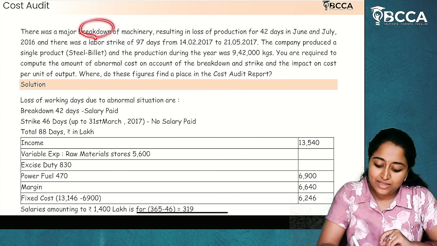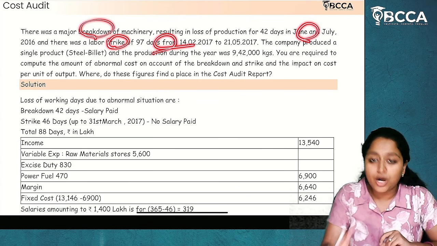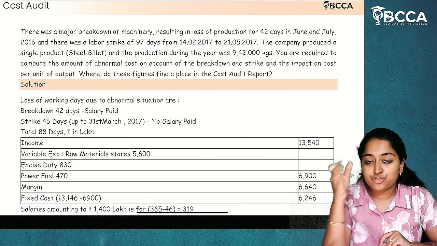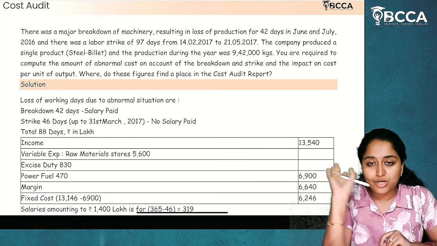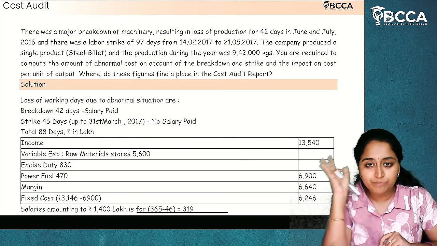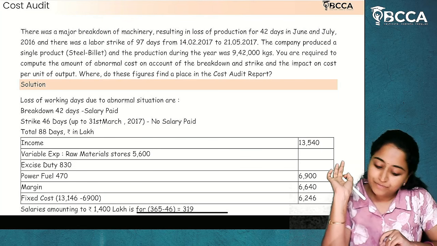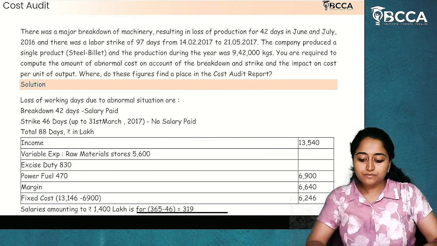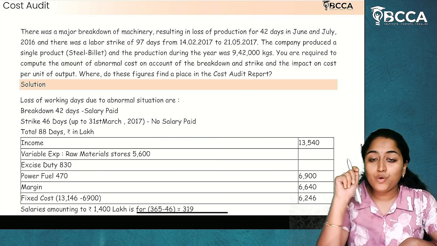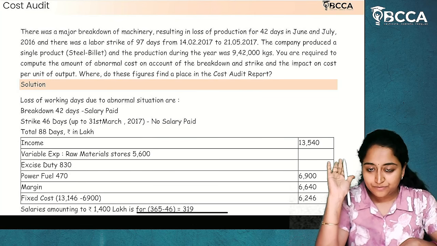So there is a breakdown and there is a strike due to which the production has stopped. Due to the production stoppage, what is the abnormal cost which has to be incurred by this particular company? That we have to calculate. Now, first, how many total days are abnormal? We are going to calculate.